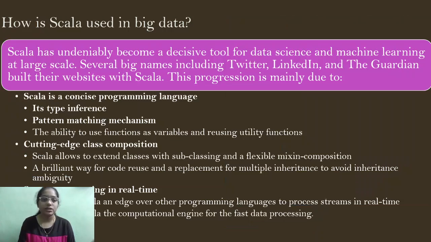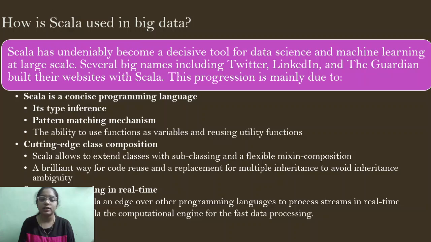For that, the first question is, how is Scala used in big data? To know that, first of all, we need to know what Scala is. Scala is a scalable language, becoming a decisive tool for data science and machine learning at a large scale. And also the most popular companies, which include Twitter, LinkedIn and The Guardian, have built their websites using Scala.